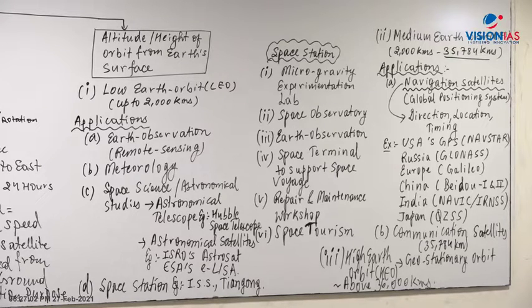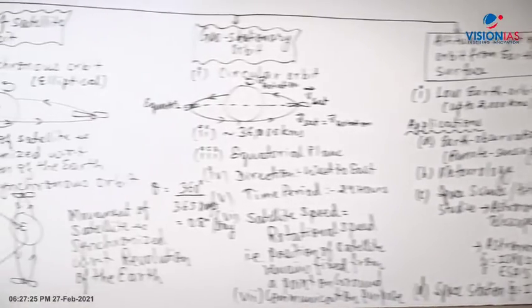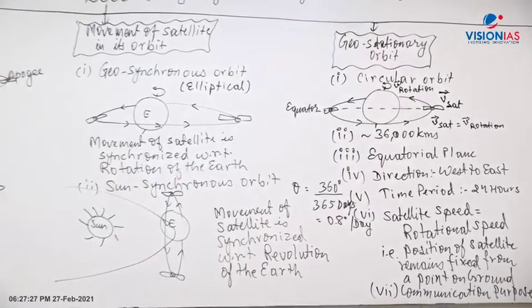Any doubt, any question you can ask me. We will discuss GPS and the NavIC system in more detail. Don't worry about the detailed part, I will be coming to that. First, I gave you a general understanding, a concept about the classification of orbits and the different terminology part of it, right? If you have anything to ask with respect to orbits, you can ask me.